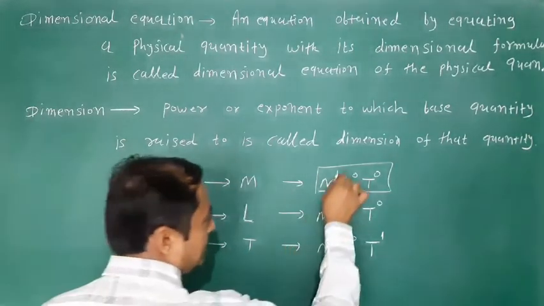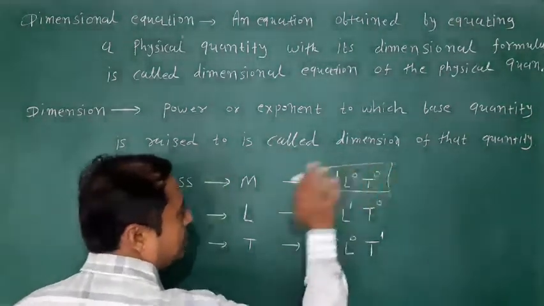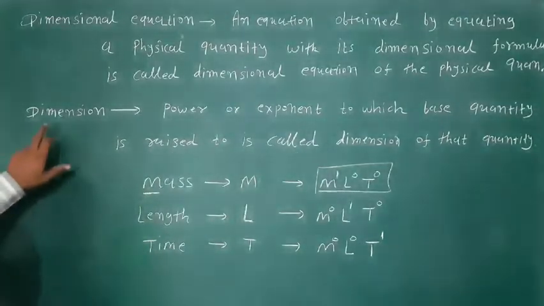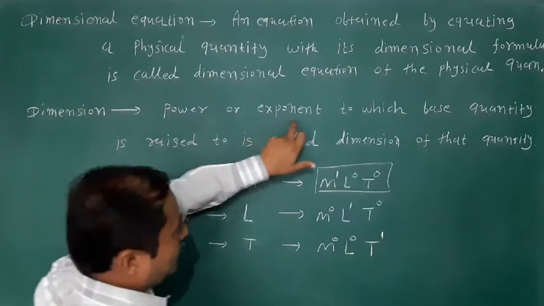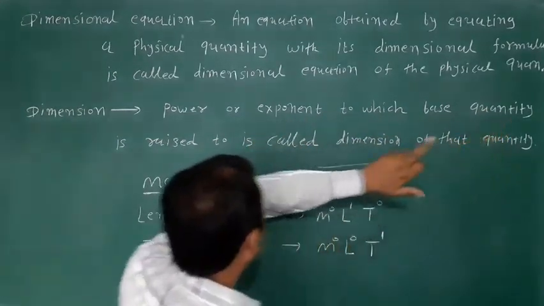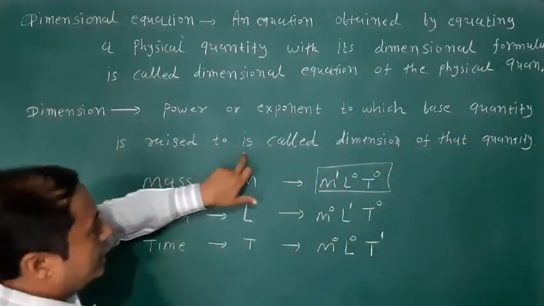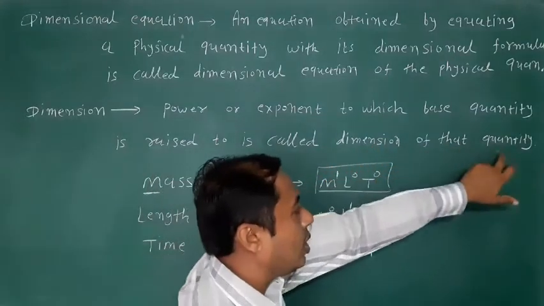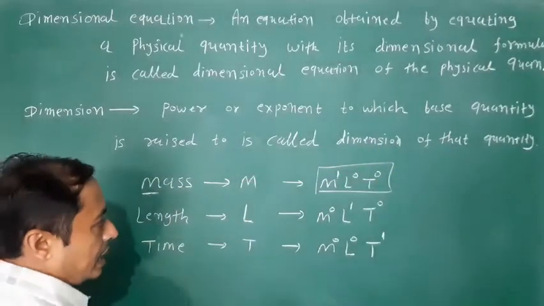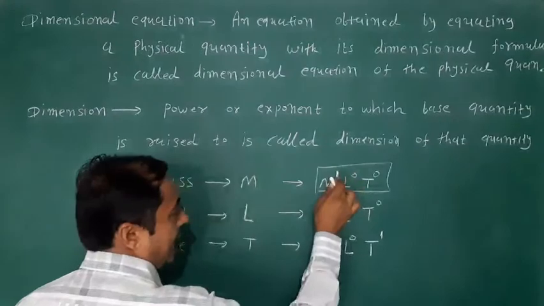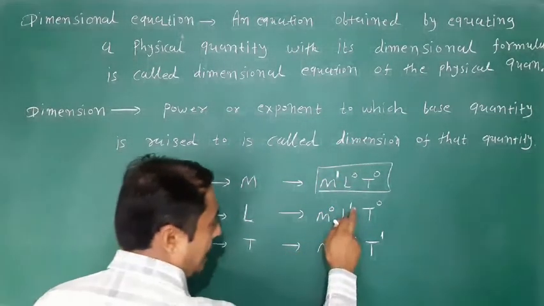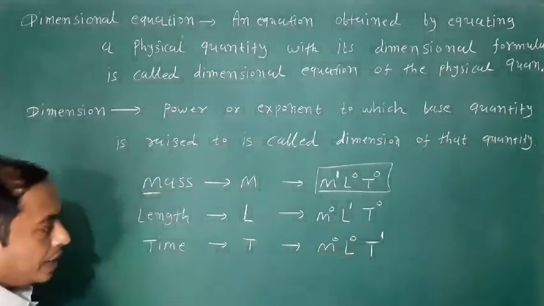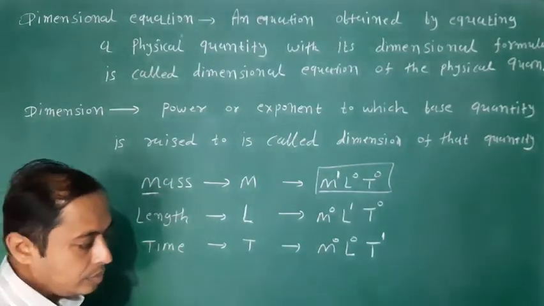And look here, the power in this formula means dimension. It is called dimension. The power or exponent to which a base quantity is raised is called the dimension of that quantity. Means here M raised to 1 is the dimension of mass. Here L1, T1, okay, and so on.